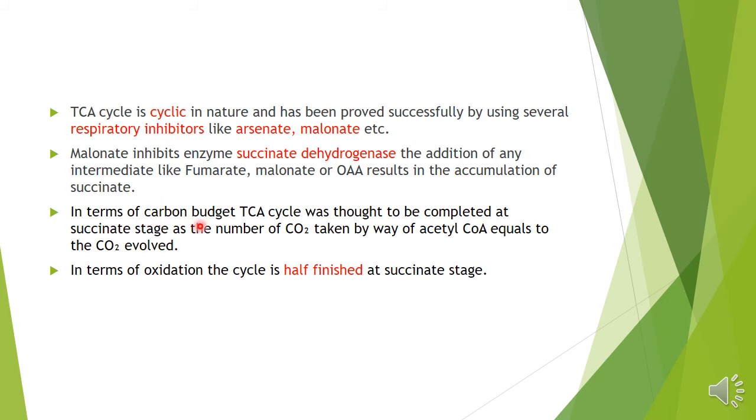And you see, in terms of carbon budget, if you see the TCA cycle, it was thought to be completed at the succinate stage because 2 carbon dioxide molecules have been evolved there. As acetyl coenzyme A was a 2 carbon compound, they have been given out here. But in terms of oxidation, the cycle is half finished at succinate because out of 8 electrons, only 4 electrons have been released so far. So that means this is not a midpoint in terms of oxidation.